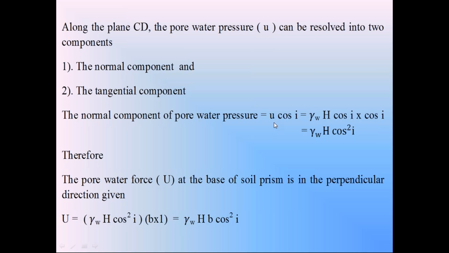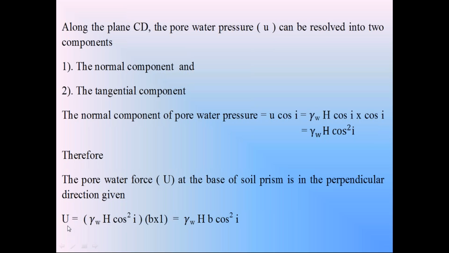You know that the component of pore water pressure perpendicular to surface CD is U cos i. You know already the magnitude of pore water pressure U, gamma w H cos i, into cos i. So U cos i is gamma w H cos squared i. This U cos i produces an upward force on the surface CD.